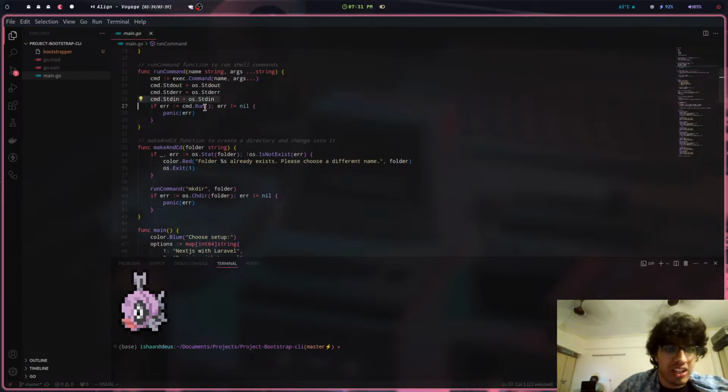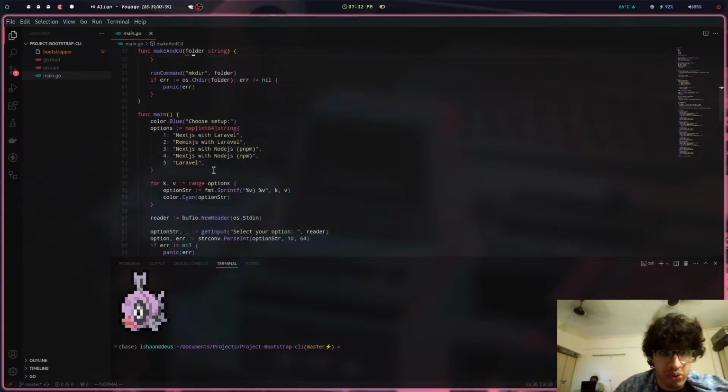So for checking if there's an error, right? It assigns itself to this. And if there is an error, then we just spit it out, right? Otherwise, there's nothing, so in that case there's an underscore. So yeah, this is a full Go feature.